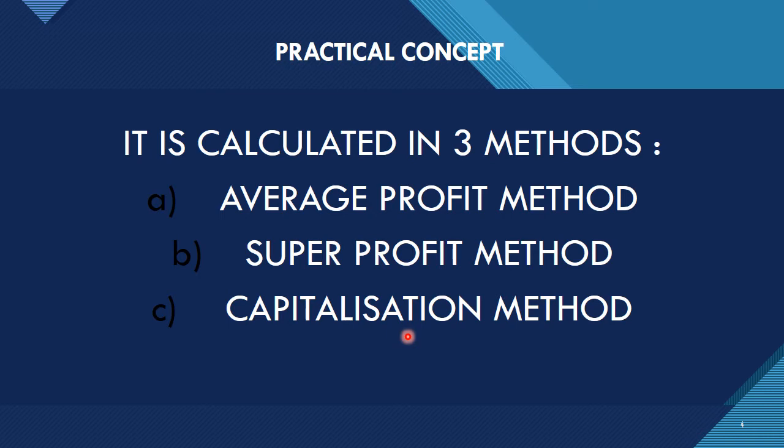Now in the average profit method, there is one more thing which is included, that is the weighted average profit method. You calculate the weights of each year's profit, and then you calculate the weighted average profit. So that I will also include in the calculation.